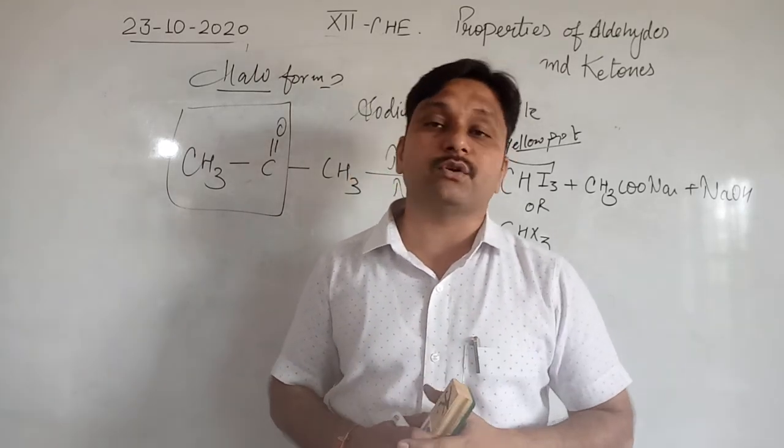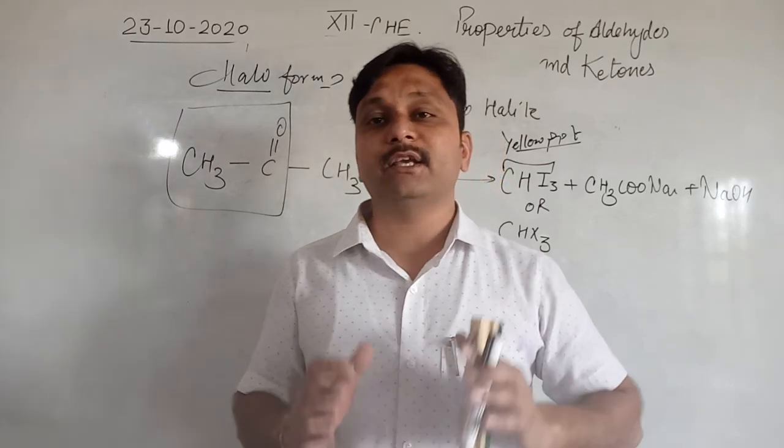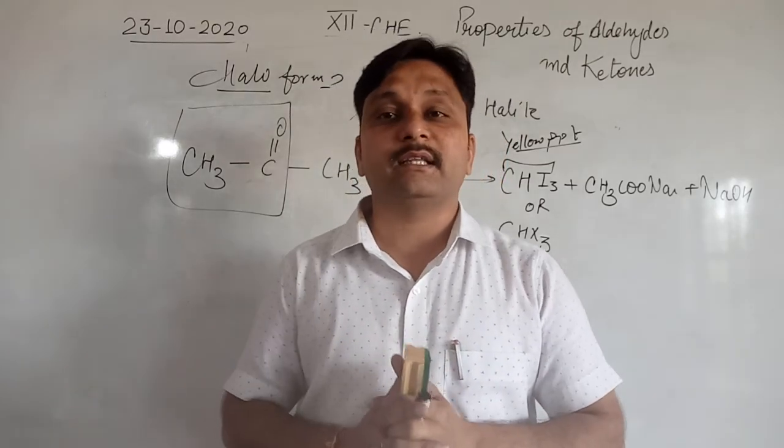So this is the part of the oxidation of aldehydes and ketones. Okay? Thank you, students.